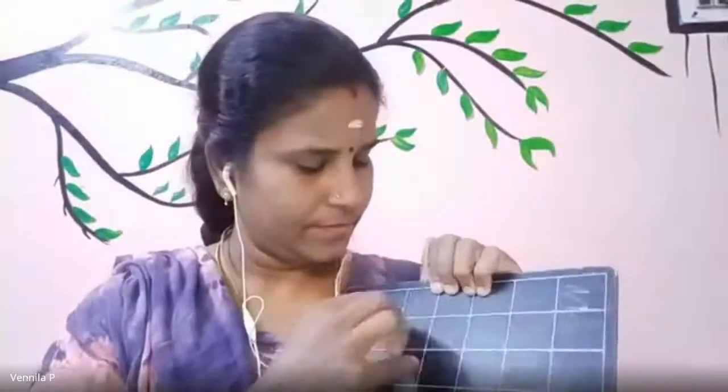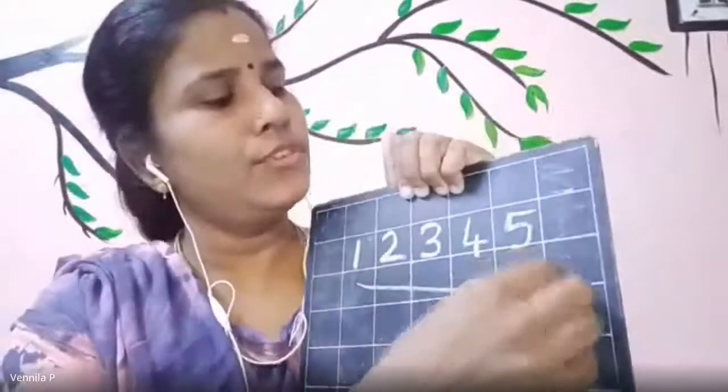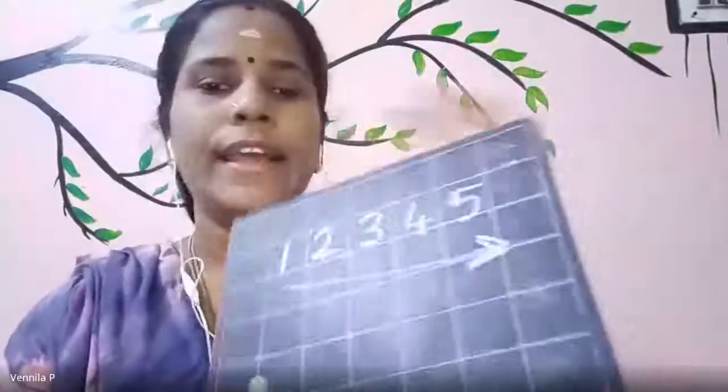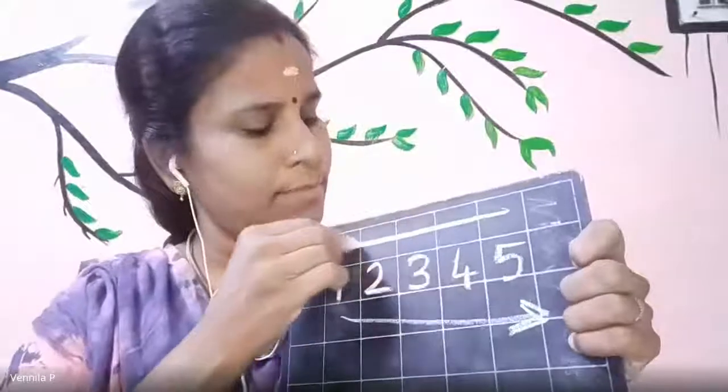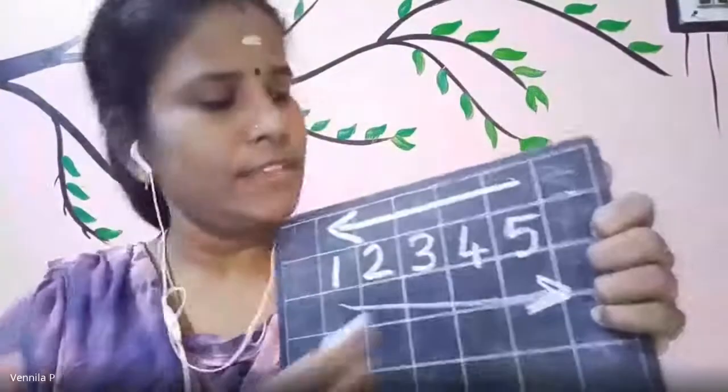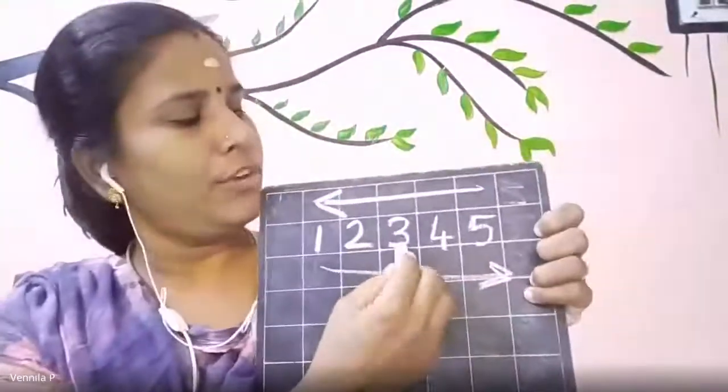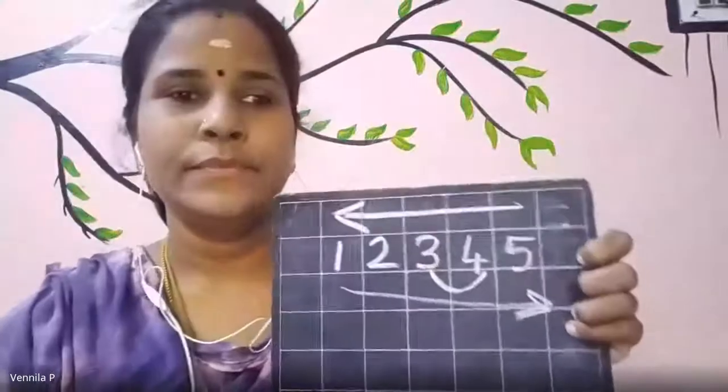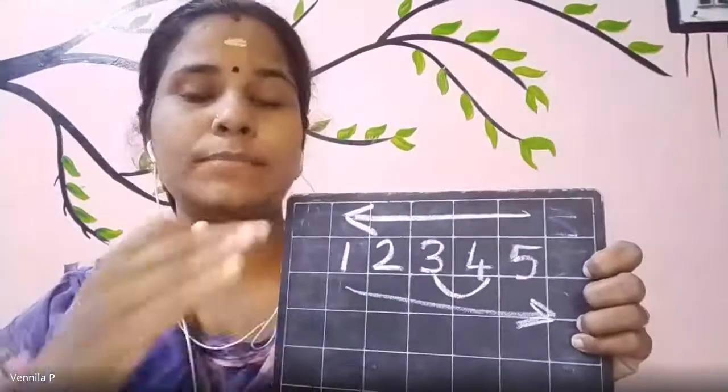Parnas, what comes after 3? I'll write here. 3, 4, 5. This is after numbers. See, like this you will go. And then when you come backward, this is before numbers. So 3 after number. What is after? After means this side. After means after 3. What do you have? 4. Yes.